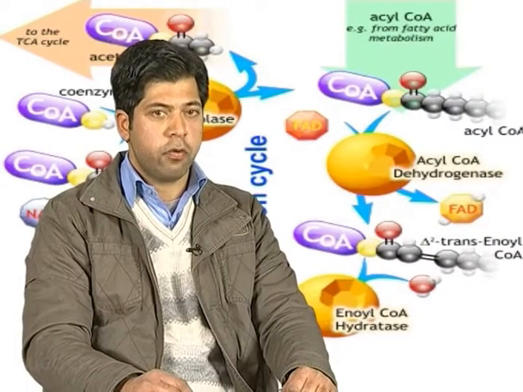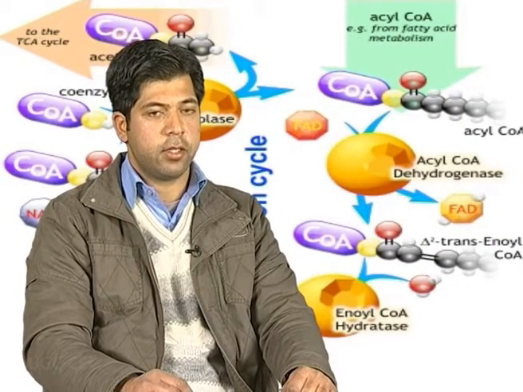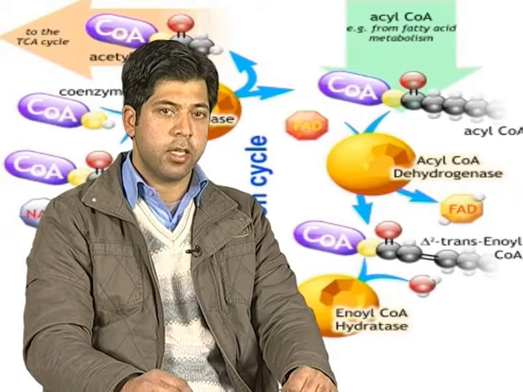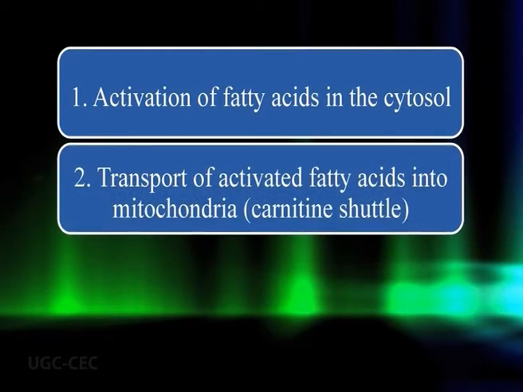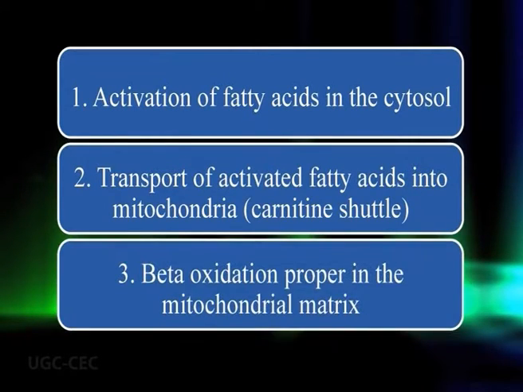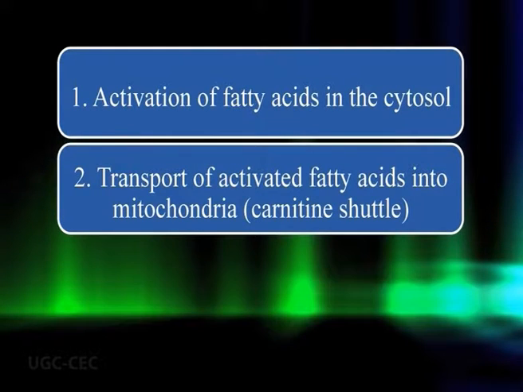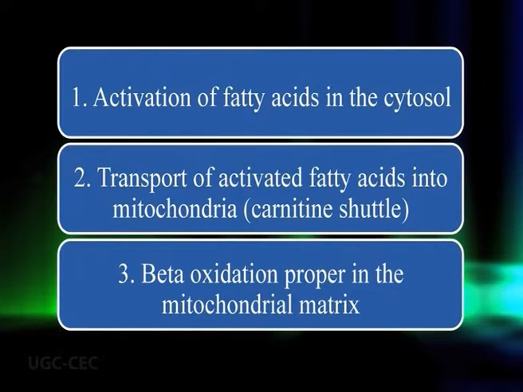The mechanism of beta oxidation of fatty acids involves 3 distinct stages. Number 1, activation of fatty acids in the cytosol. Number 2, transport of activated fatty acids into mitochondria, that's carnitine shuttle. And number 3, beta oxidation proper in the mitochondrial matrix.